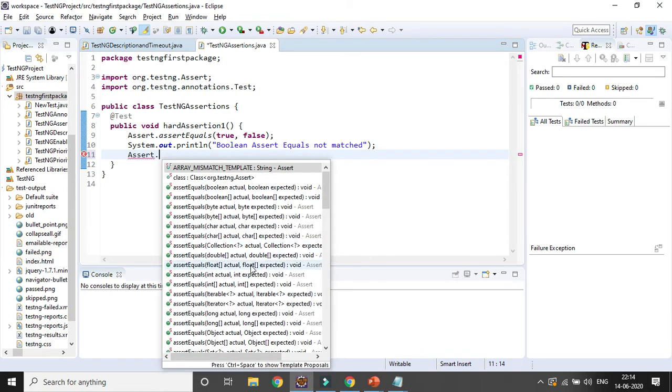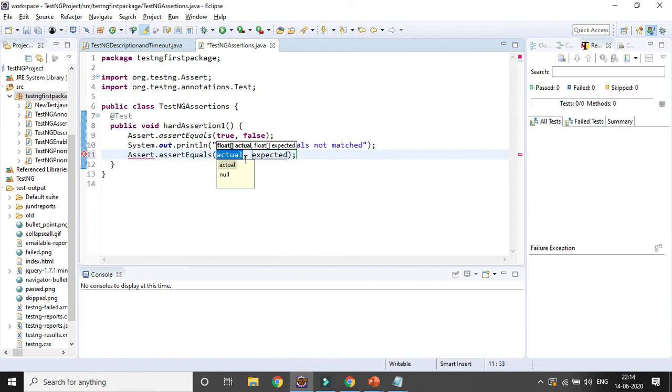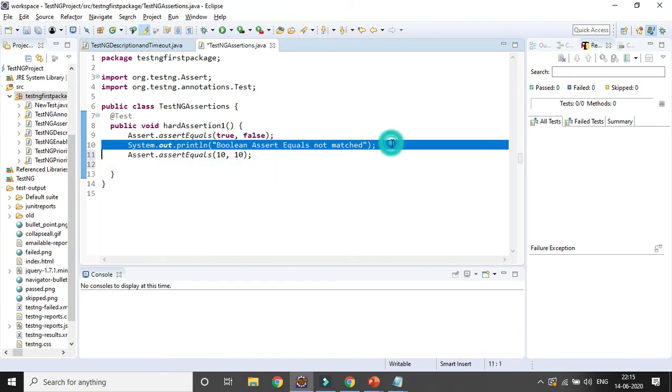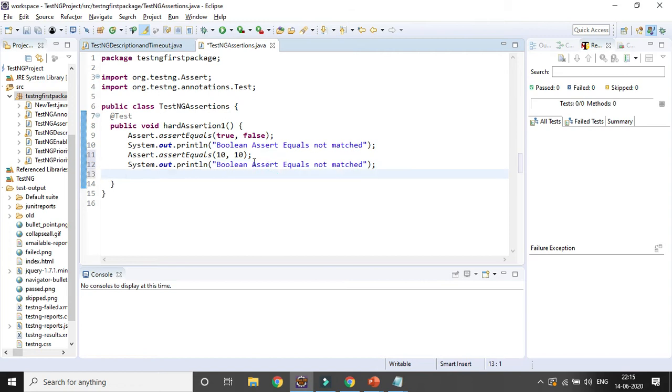I want to check with the float one, right? Here suppose I want to give some float, or maybe I can give some double value, or maybe integer. I can check with the integer as well, right? Assertion 10 and 10, and the output will be integer assert equals matched. Okay. Now let's run the code and let's see.